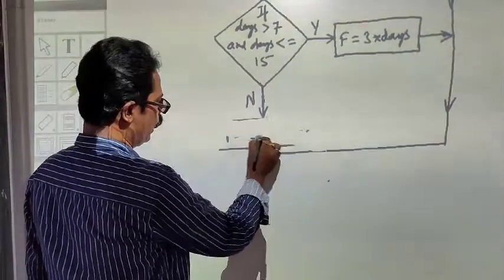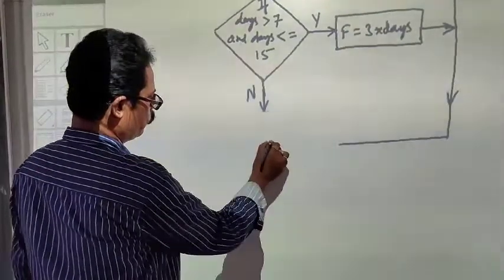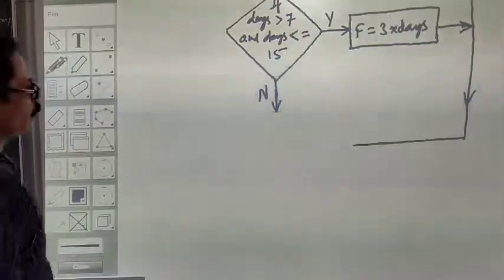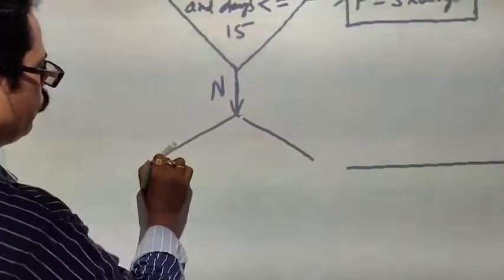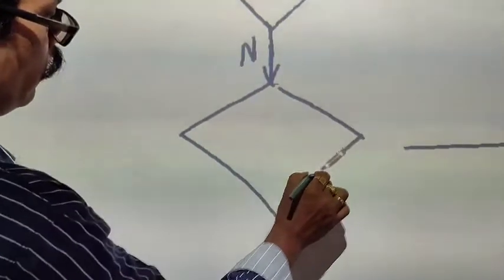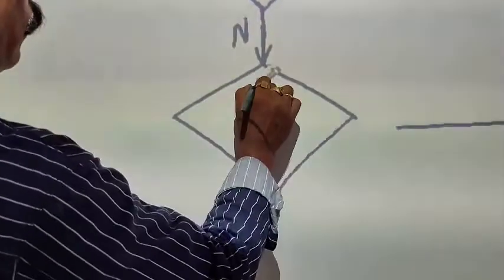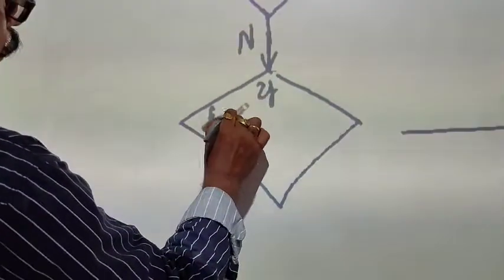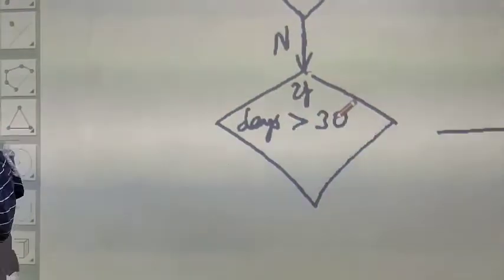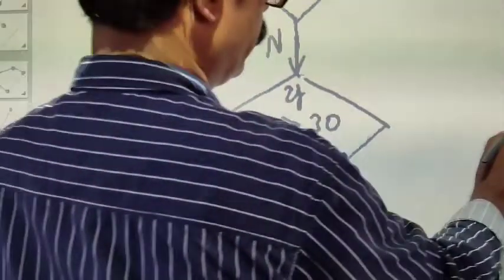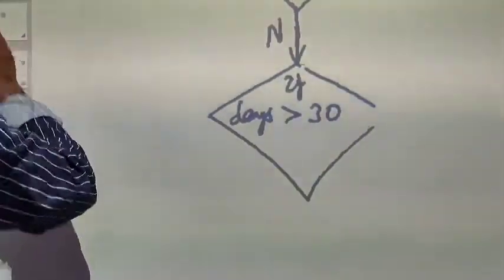I did not write the last part. So for the last part, I will take the condition over here and show you. Let's see this part. Here in this case, again it will check whether days is more than 30 or not. If days is more than 30, then in such cases, what are we going to do? If it is yes,